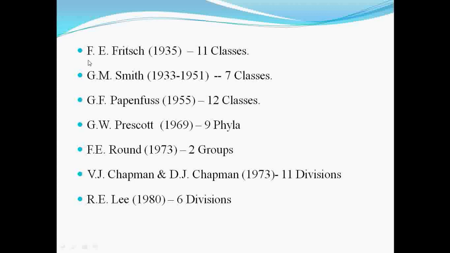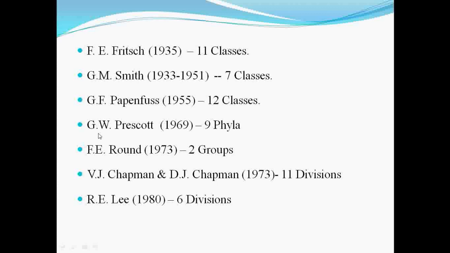So let's see. F.E. Fritsch divided algae into 11 classes depending upon the type of photosynthetic pigment present in the algae. Then G.M. Smith divided algae into 7 classes depending upon the physiological characters, morphology and reproduction in algae. Then G.F. Papenfuss divided algae into 12 classes depending upon the phylogeny.